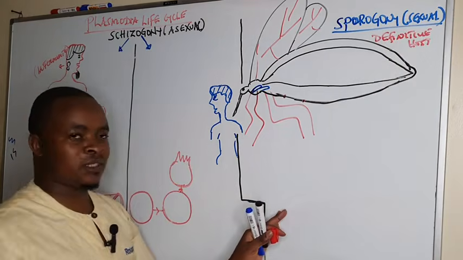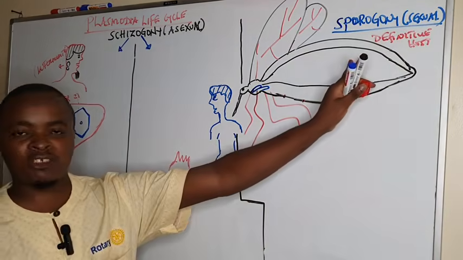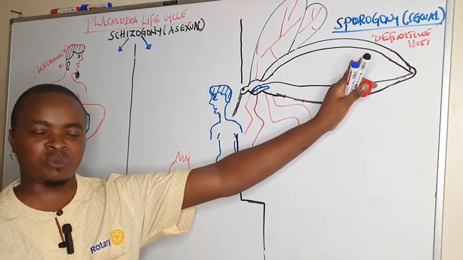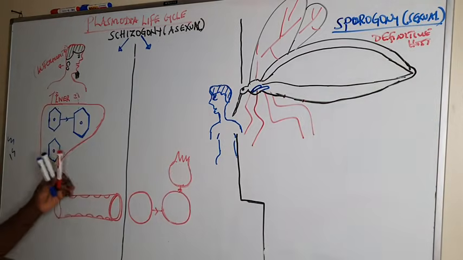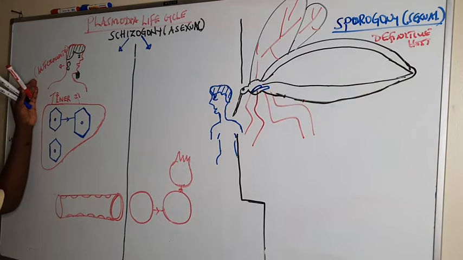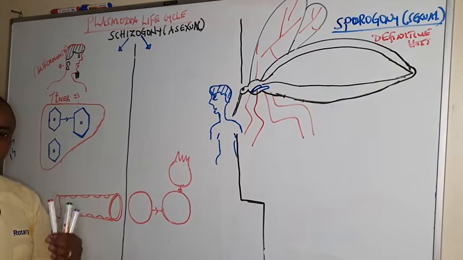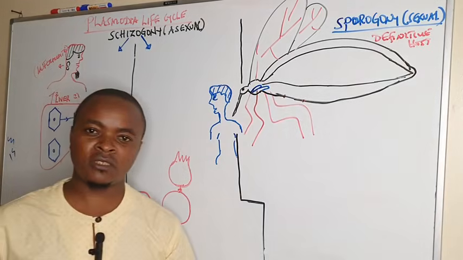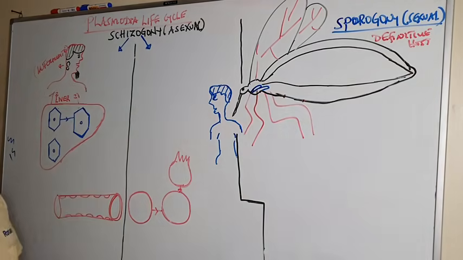Definitive host means the sexual reproduction takes place in the female Anopheles mosquito, whereas the asexual occurs in man. That's why we call man an intermediate host of the malaria life cycle.